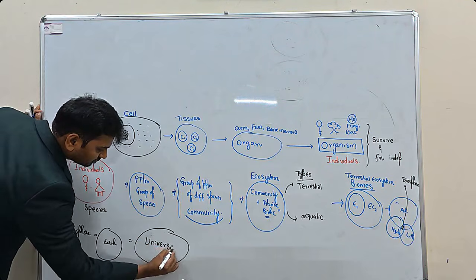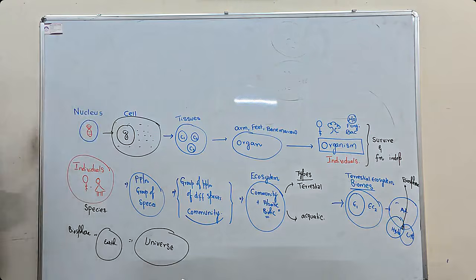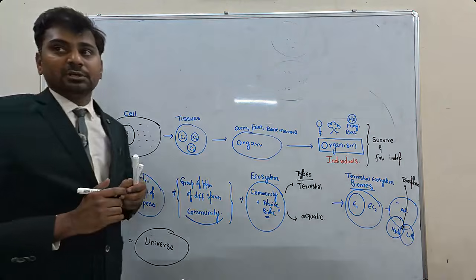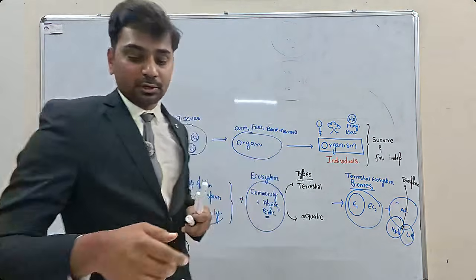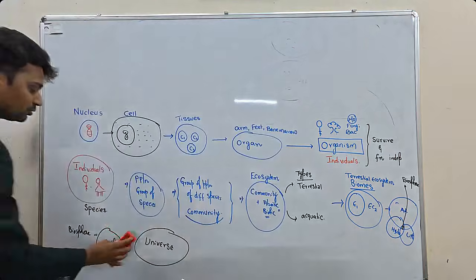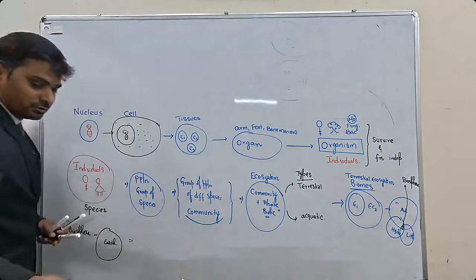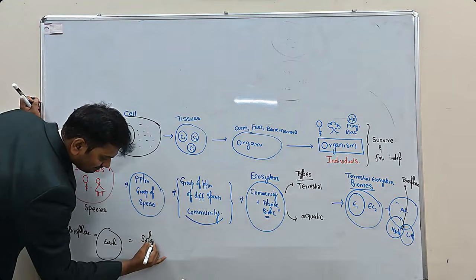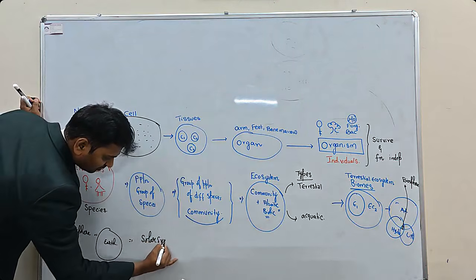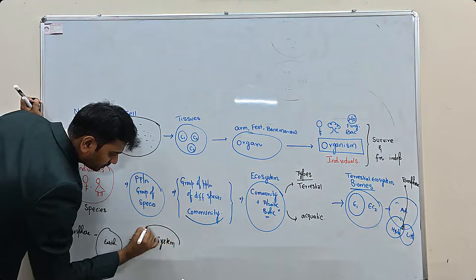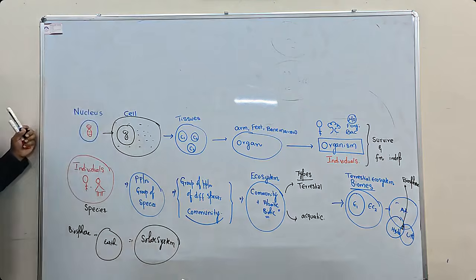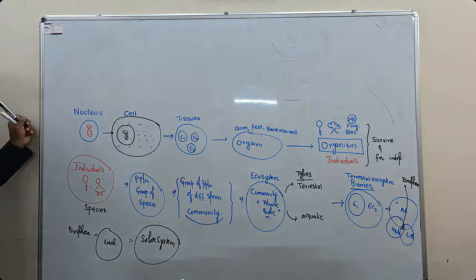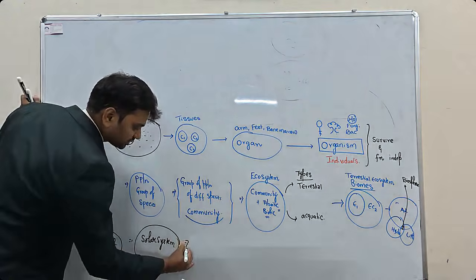Earth is a component of solar systems, and then galaxies to universe; you can also classify it in this way. So earth is a component of the solar system, where there is the sun, and this is a planet which is revolving around the star called the sun.